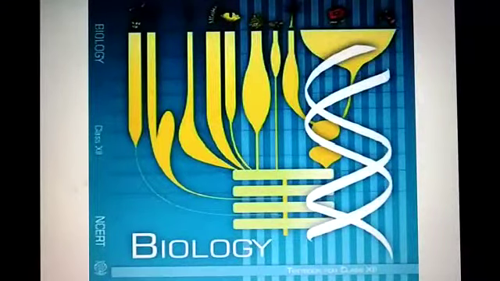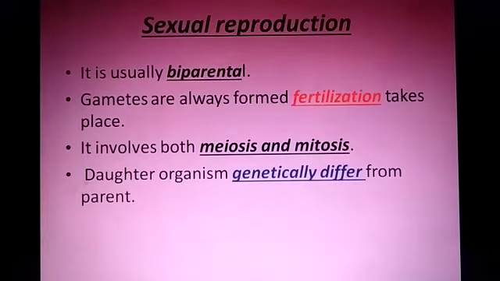Hello student, in my previous video we discussed sexual reproduction. In sexual reproduction, two parents are involved, so it is usually biparental, gametes are always formed, and fertilization takes place. It involves both meiosis and mitosis.